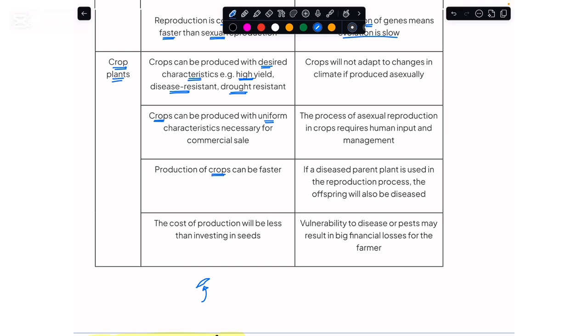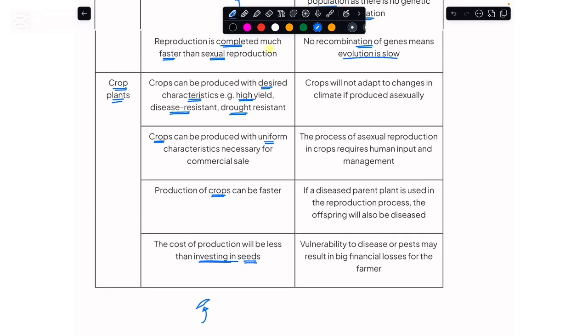And at the same time, the crops can be produced much faster in less time, so we would sell them quickly in the market, and by that we can earn more profit. And apart from that, in asexual reproduction, since there is one plant involved, there is no need for us to be wasting money or investing money in the purchase of the seeds.